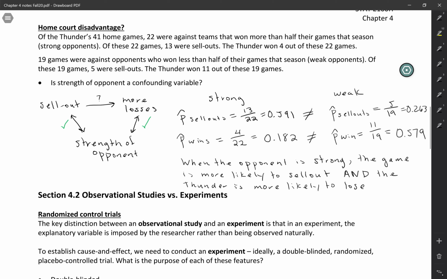So let's contrast this with something that would not be a confounder. Maybe something like whether players on the team are injured. Injuries could definitely make you more likely to lose, but they shouldn't make you more likely to sell out a game. If anything, less likely, because people might be less likely to buy tickets if they know that a big star on the team is injured. So in that case, you'd be talking about a variable that does have an impact on whether the team wins or loses, but it's not related to whether or not the game sells out. So it wouldn't be categorized as a confounder. In order to be a confounder, it has to be related to both the explanatory variable and the response variable.